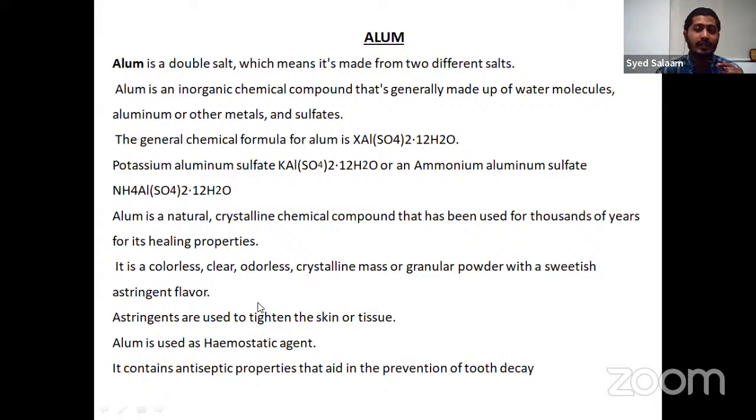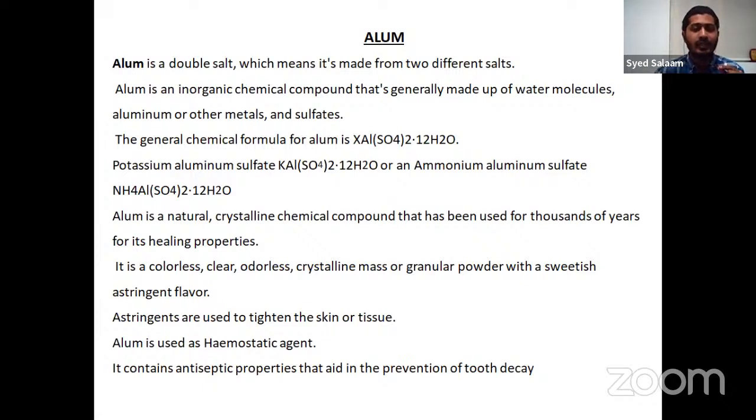Coming to the next agent which is used, this is alum. That is a double salt. Usually alum is used when you're getting bleeding gums. For the treatment of bleeding gums, alum is used because it has an astringent property, which is used to tighten the skin or tissue, and it has a hemostatic property which prevents the bleeding. So alum is also used for dental hygiene, and it also has a little bit of antiseptic property, which aids in the prevention of tooth decay.